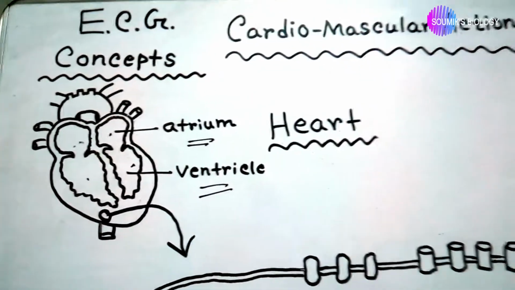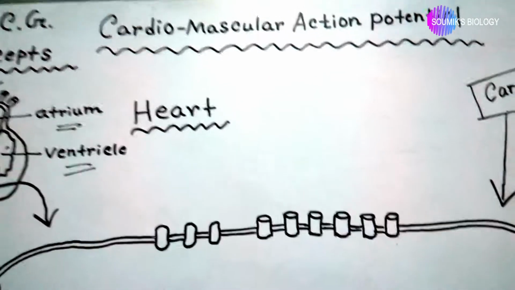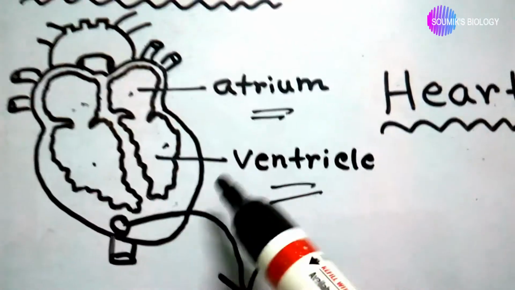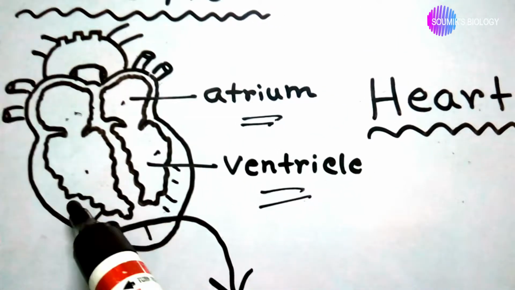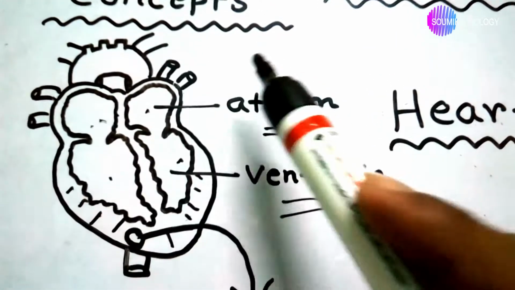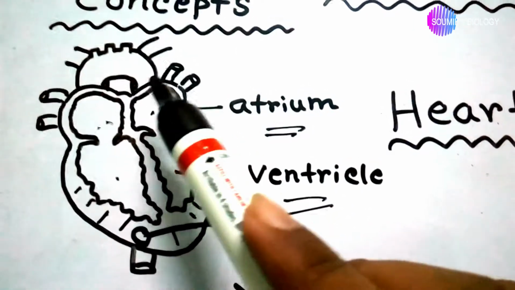So let's start with this cardiovascular action potential. Ventricular muscles are very thick and atrial muscles are very thin.